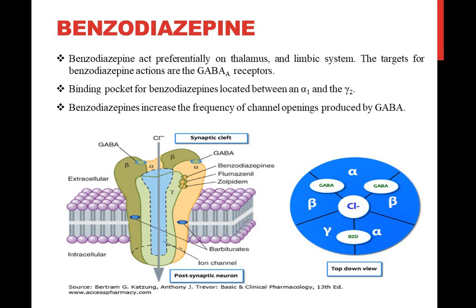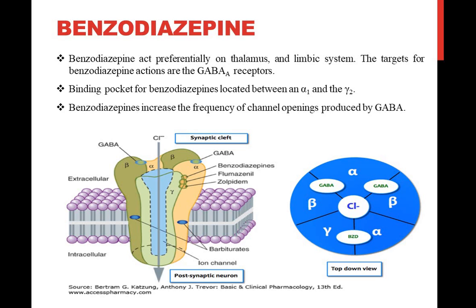Now coming to the benzodiazepines like diazepam, lorazepam, chlordiazepoxide type of drugs, which we have already discussed in detail, but again I just want to remind you that benzodiazepines act on the thalamus and the limbic system, and the main target is the GABA A receptor.